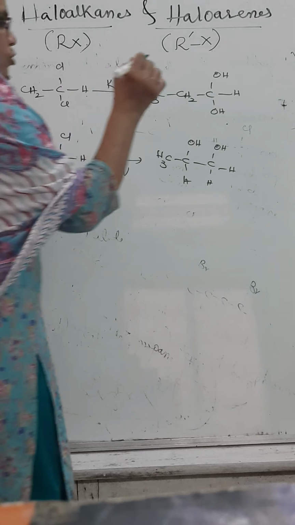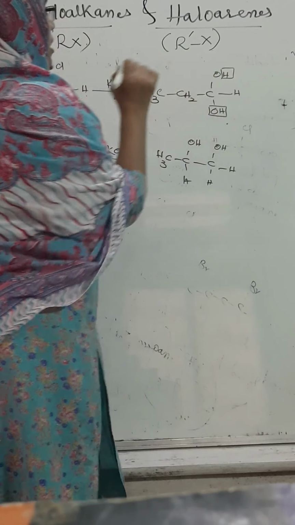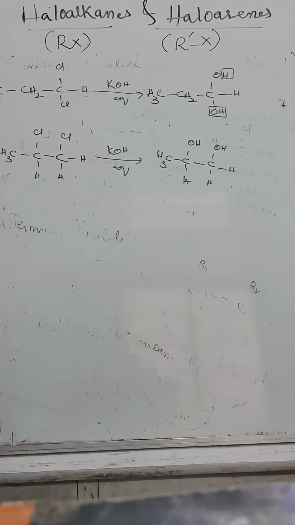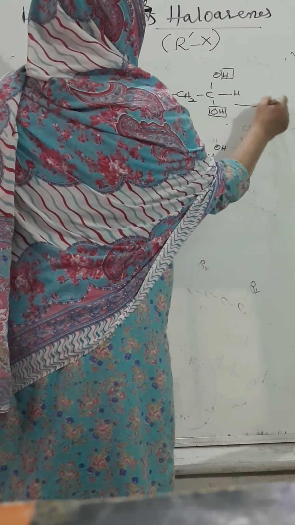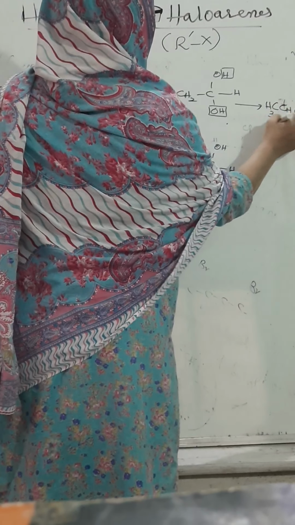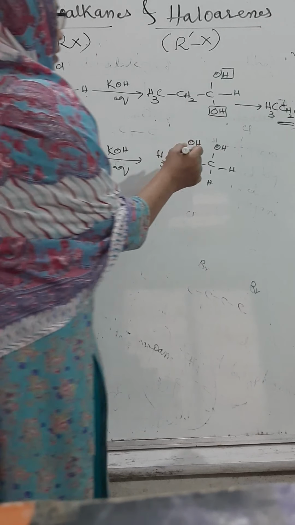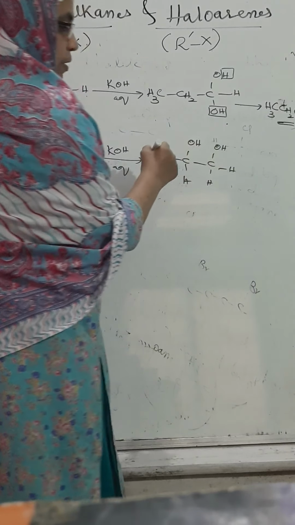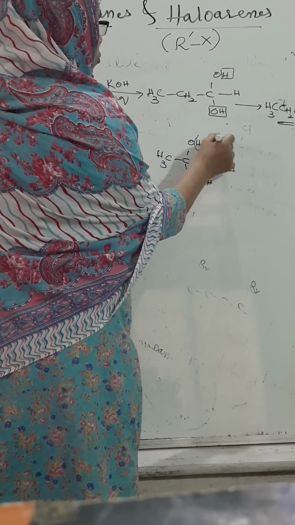When 2 halide groups are linked to the same carbon atom, by heating they have a chance to eliminate a water molecule. By eliminating a water molecule, they can form CH3, CH2, CHO, an aldehyde. They will eliminate a water molecule. When we treat like this, they too are going to eliminate a water molecule.